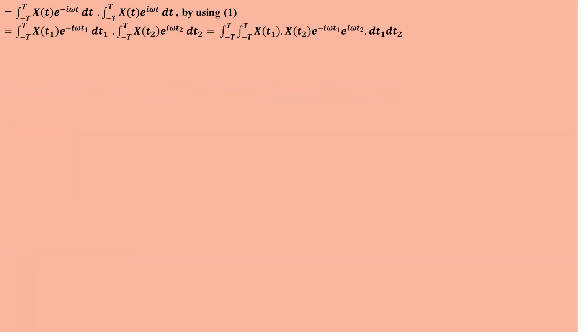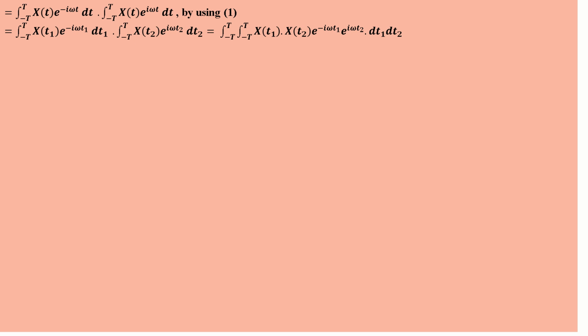By using the first one, we know X_T(t) is equal to X(t) in the interval minus T to plus T, with e power minus i omega t. And the second one, minus T to plus T of X(t) e power i omega t, because we are taking the complex conjugate.